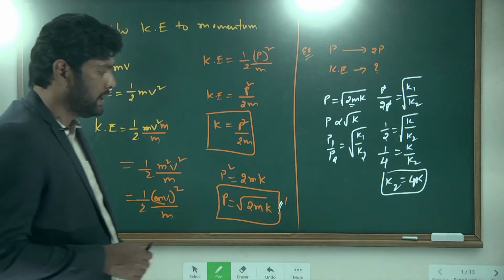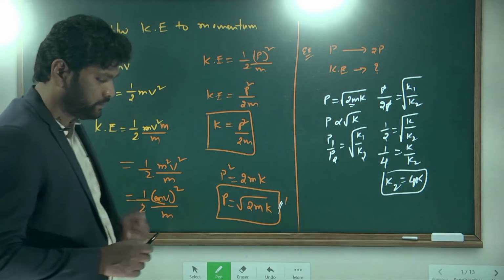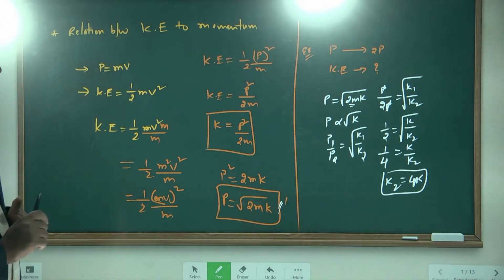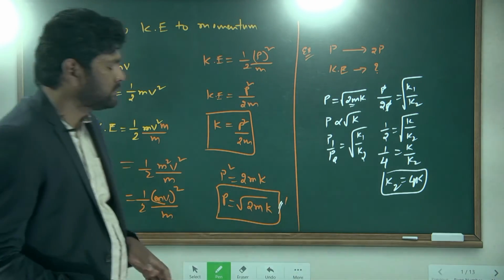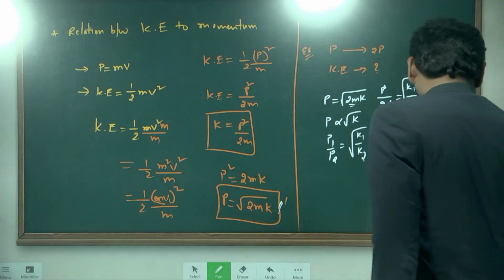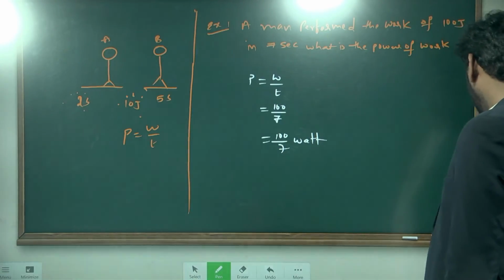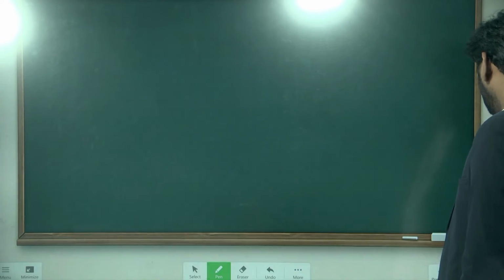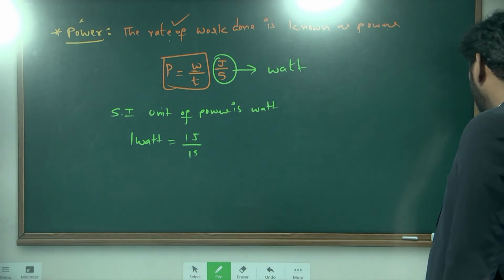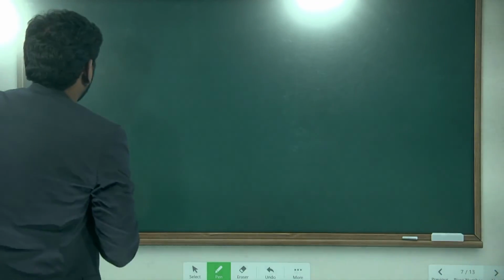So I'll give one more example here. Better write down.